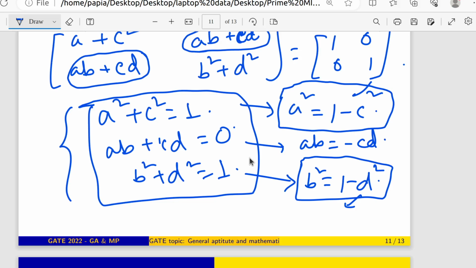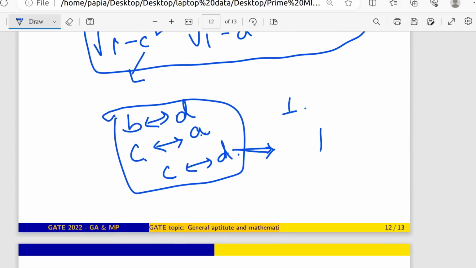So as a whole, by imposing this set of expressions, I am reducing the number of free independent parameters. For a 2 by 2 matrix, if it is an orthogonal matrix, then I can have only one free independent parameter. So from 2 by 2 I get 1, that is fine.